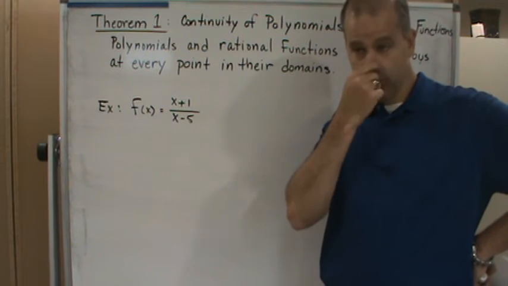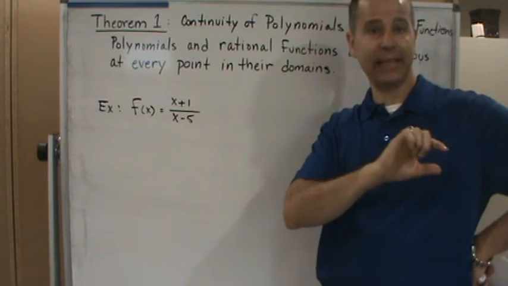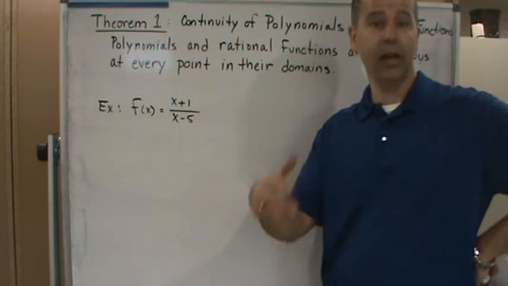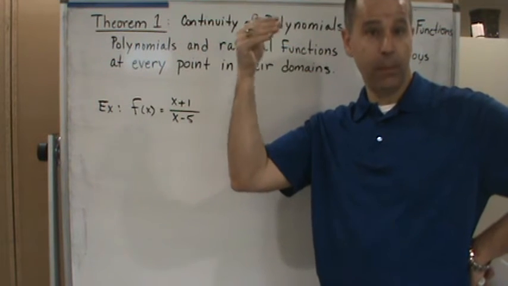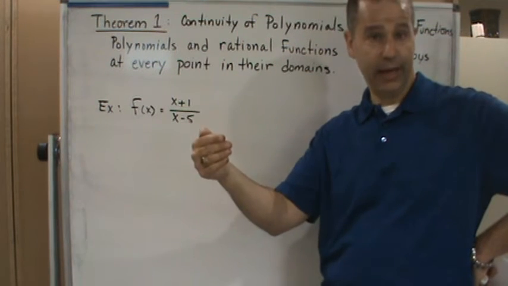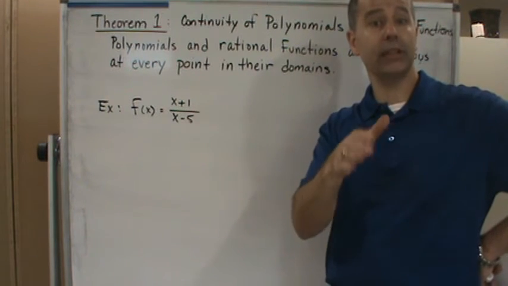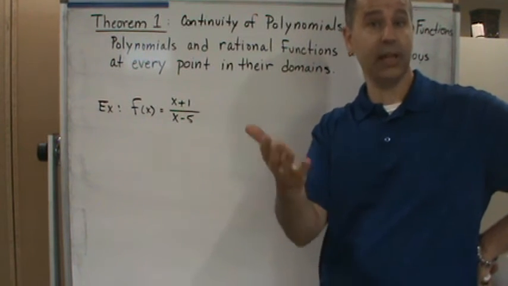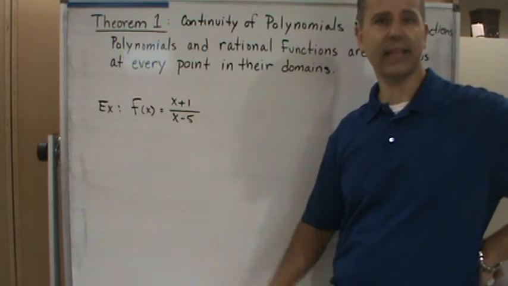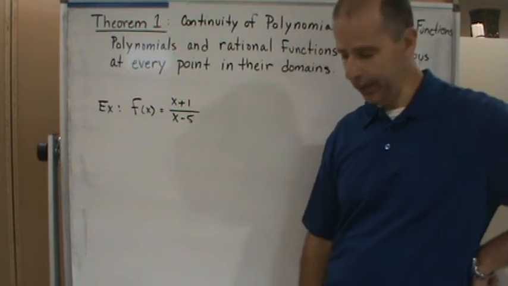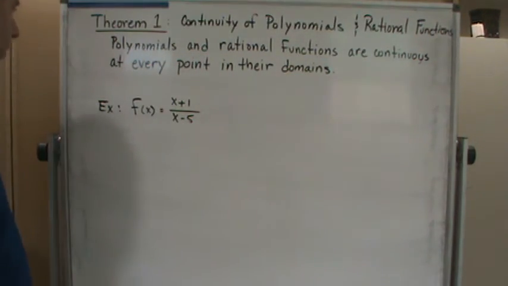So if you have a rational function p of x over q of x and you take the limit as x approaches a, we showed in previous videos that this gives p of a over q of a, provided that q of a is not equal to 0, which is the same as the domain of rational functions. So it's basically proven based on what we've already done. I'm not going to go over that proof; I pretty much stated it in words.